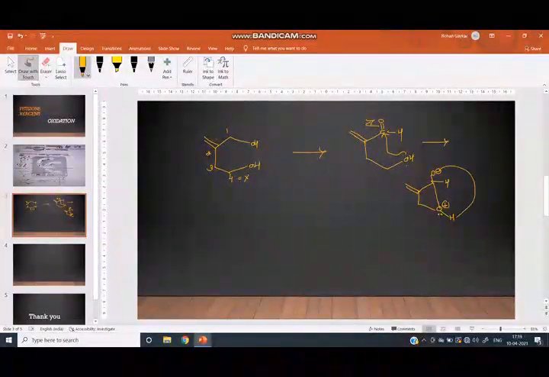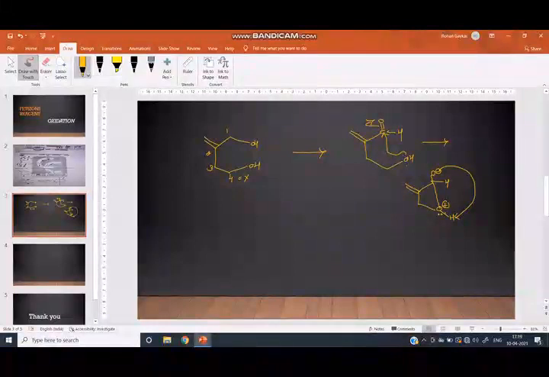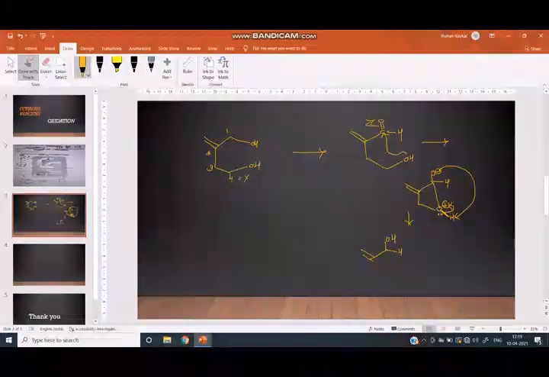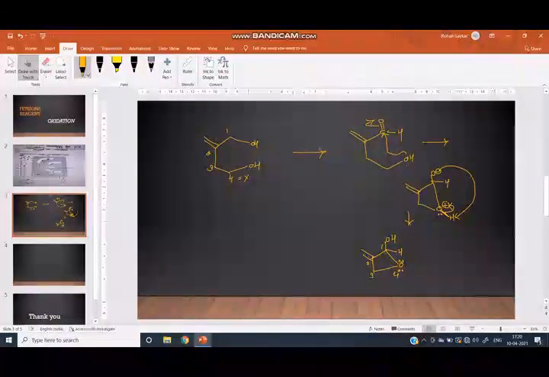Then this O minus takes this hydrogen, and this single bond donates its electron to this positively charged oxygen, and we get here OH, here H, here O, here CH2, here O. Here is the lone pair, here is the lone pair. 1, 2, 3, 4. 1, 2, 3. Here is the CH2.